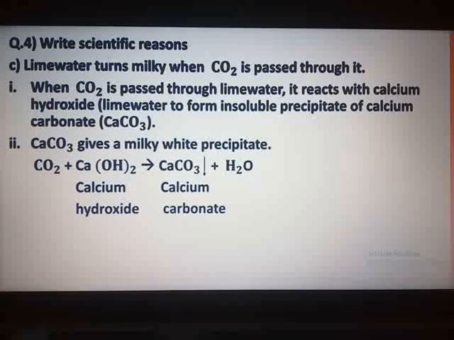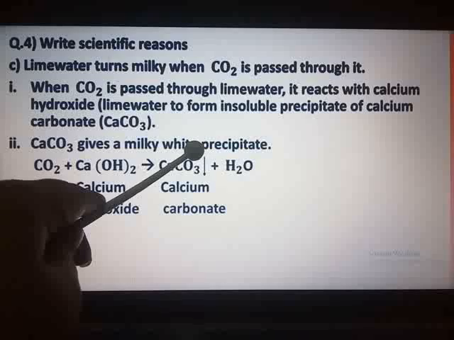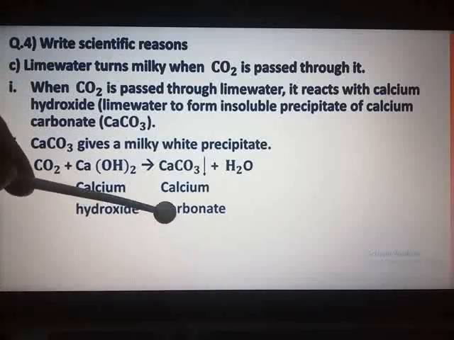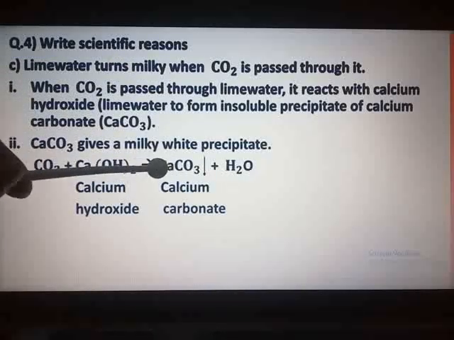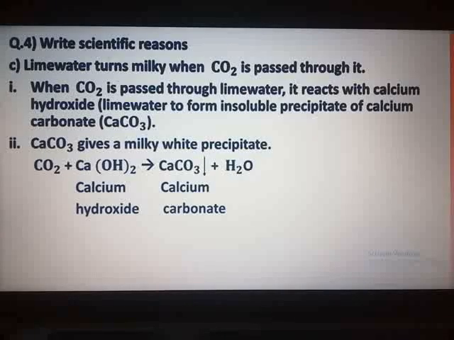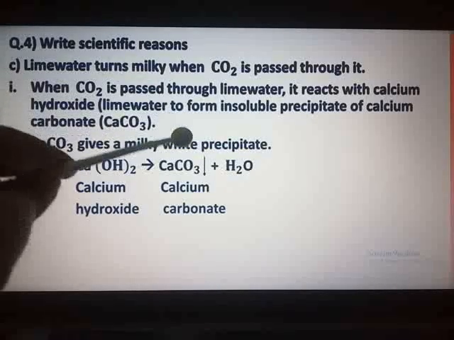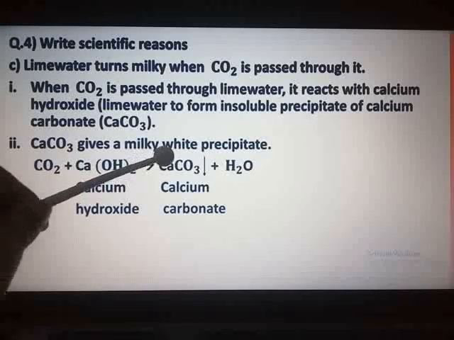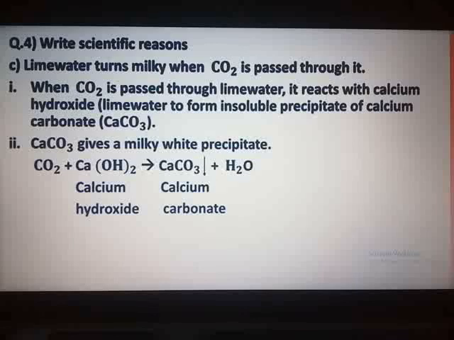And for this give reason, your equation carries marks. So it is compulsory to write carbon dioxide plus lime water, that is calcium hydroxide, Ca(OH)2, forms CaCO3. Now you can see an arrow in the downward direction. It is indicating precipitate. When you show gas, you show it in the upward direction. This precipitate is heavy, so it settles towards the bottom, and hence it is indicated by an arrow in the downward direction, and water is formed. So naming: calcium hydroxide, calcium carbonate.